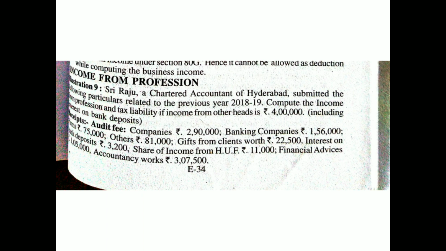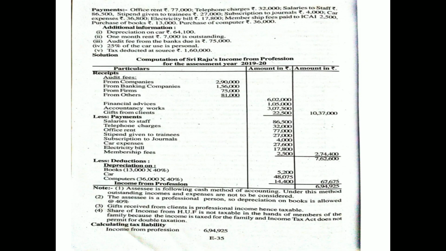Financial advisors 1,05,000. Accountancy works 3,07,500. These all are the receipts. Now come to payments. What are the payments?